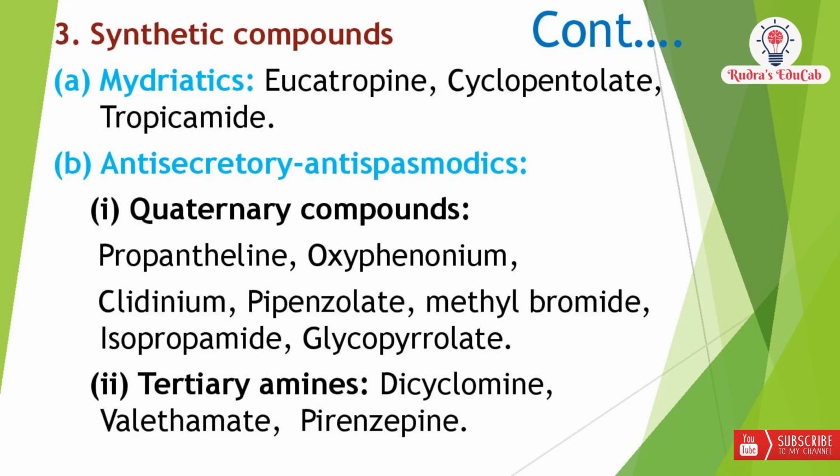The second category comes under anti-secretory and anti-spasmodic, which are again divided into two types: quaternary compounds and tertiary amines. Examples for quaternary compounds are propantheline, oxyphenonium, clidinium, pipenzolate methyl bromide, isopropamide, and glycopyrrolate. Examples for tertiary amines are dicyclomine, valethamate, pirenzepine.